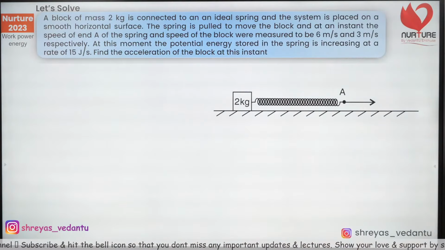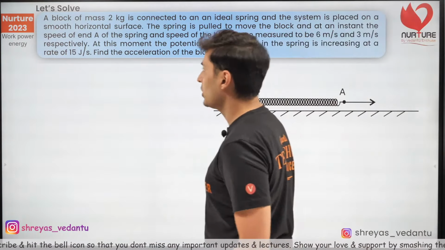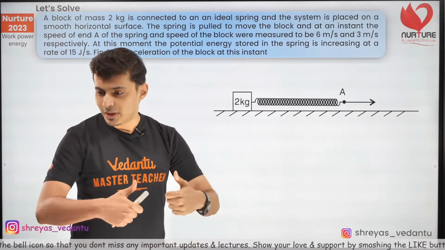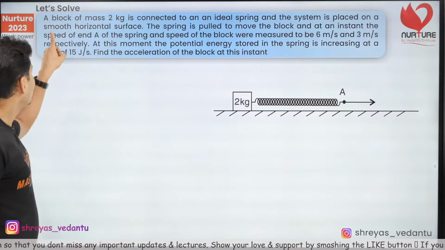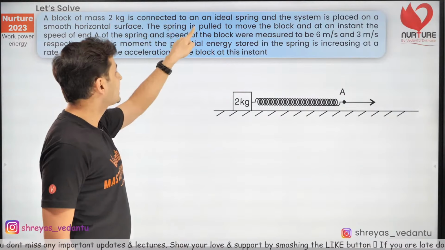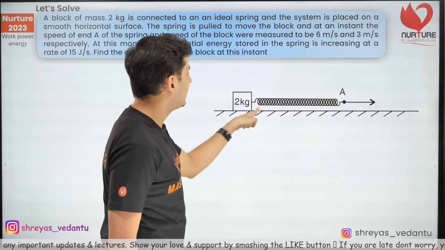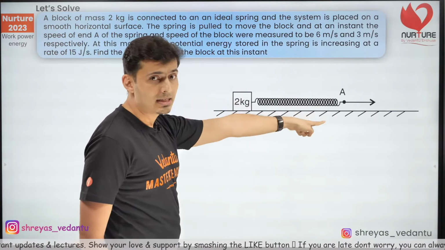So that's the answer for the first question. Moving on to the next question coming up on your screen. A block of mass 2 kg is connected to an ideal spring over here.